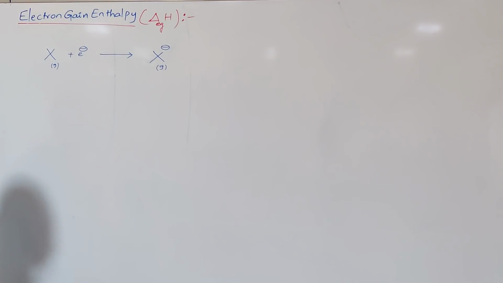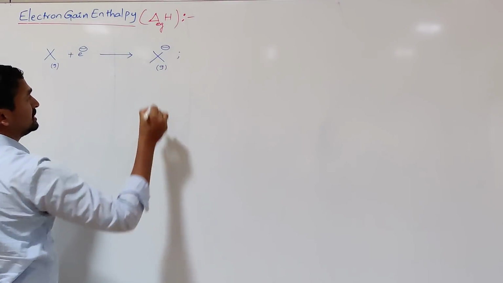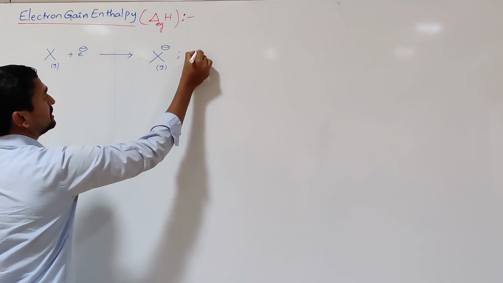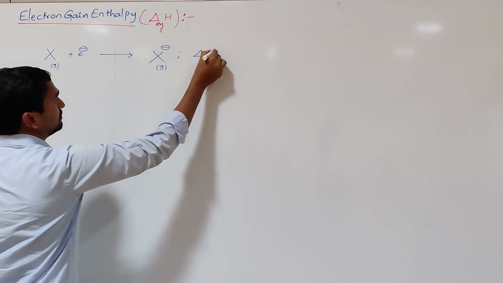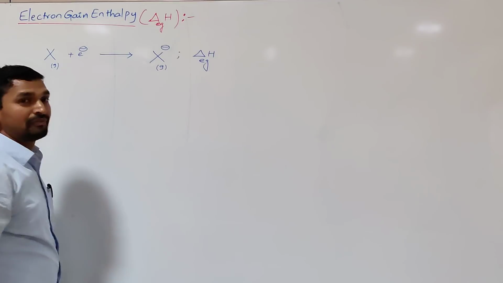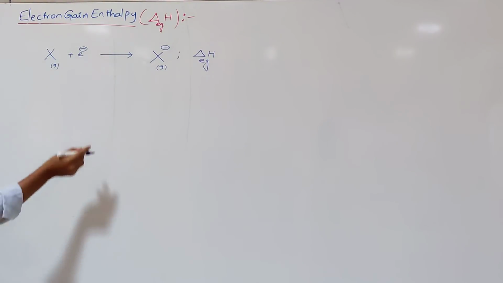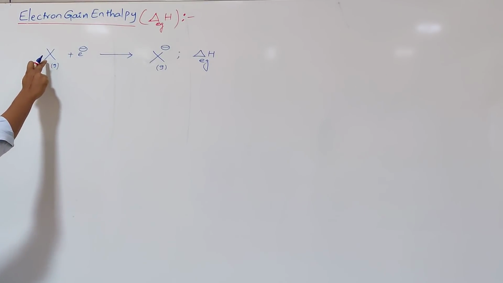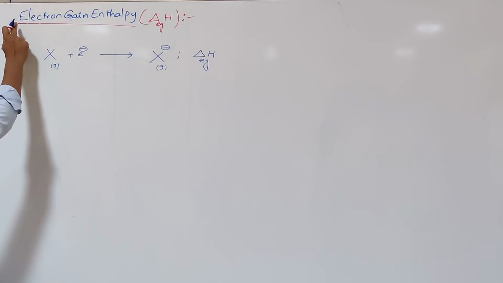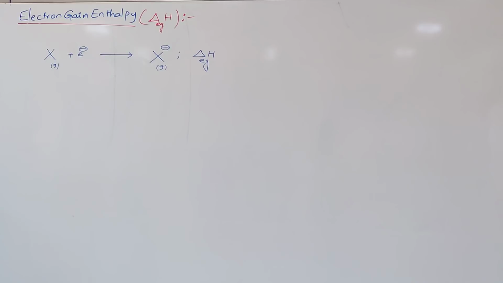For this process, the amount of energy exchanged is called electron gain enthalpy. That means how much energy change takes place whenever an electron is added to a neutral isolated gaseous atom, that is called electron gain enthalpy.